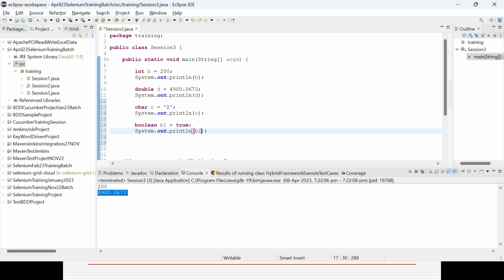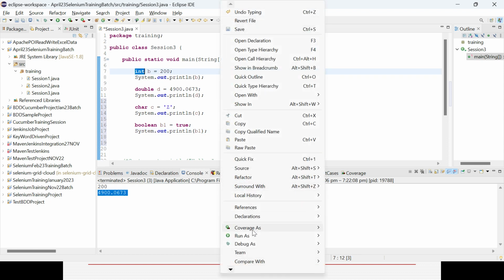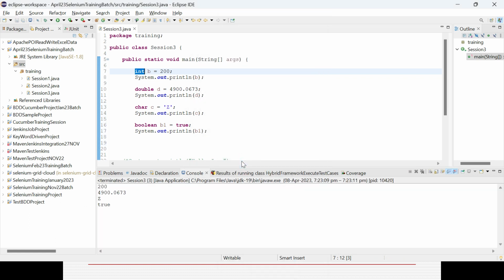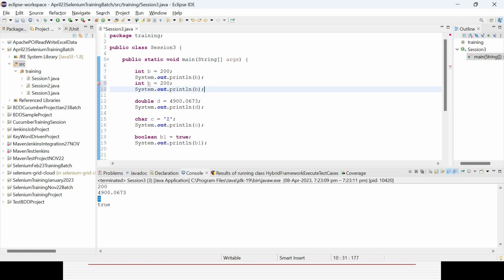So your variable should always be unique. It cannot be duplicate. You cannot create multiple variables with the same name in the same class again and again. You can see here, suppose you want to create one more variable called integer, you can see an error immediately. So duplicate local variable, it cannot be like that. So if you give, suppose, b2, then it will work.